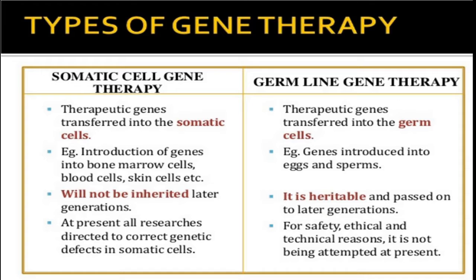In case of somatic cell gene therapy, the therapeutic genes are transferred into somatic cells, whereas in germline gene therapy, they are transferred into germ cells. Example for somatic gene therapy is introduction of genes into bone marrow cells, blood cells, skin cells, all the somatic cells. For germline gene therapy, the genes are introduced into either eggs or sperm. Somatic gene therapy cannot be inherited in later generations, whereas germline gene therapy is heritable and can be passed on to the later generations.